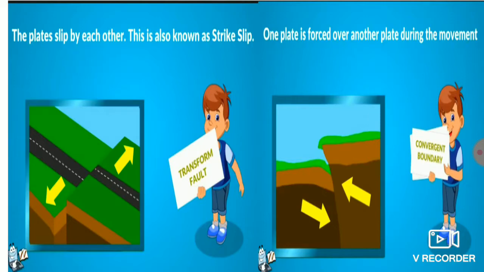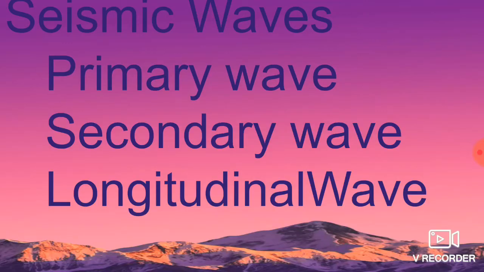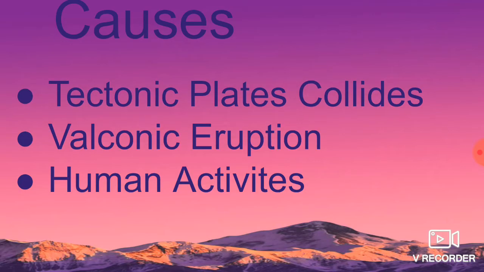The earthquake is the sudden release of stored energy in the earth's crust. This creates waves called seismic waves. The types of seismic waves are primary waves, secondary waves and longitudinal waves. These are the 3 types of seismic waves. And the next one, causes of earthquakes.